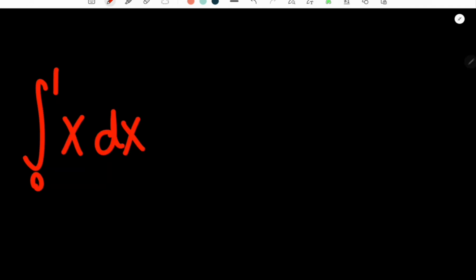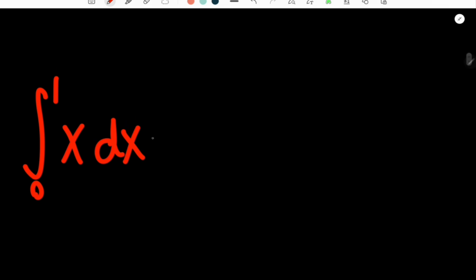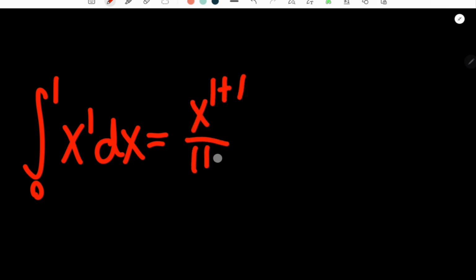So we'll go ahead and start with the easiest integral first to get it out of the way. Now this integral is very straightforward. We're just going to use the reverse power rule. So we have an exponent of 1. So we're just going to add to that 1 plus 1, divide by the same thing, 1 plus 1. Or, of course, 2.